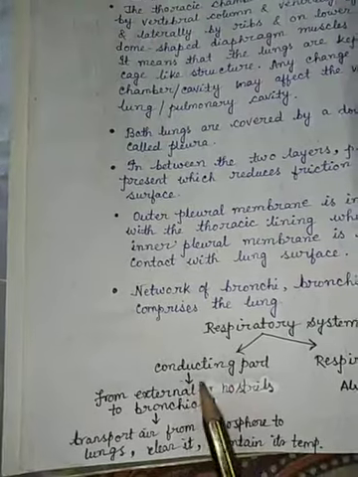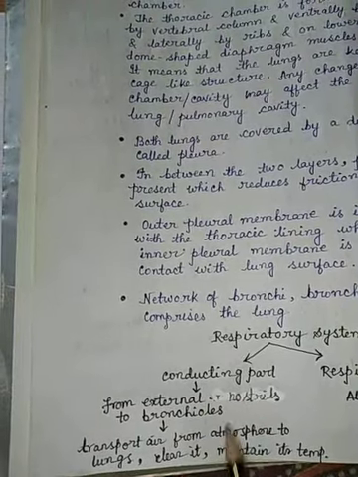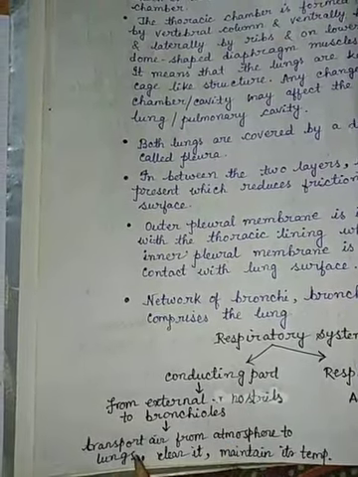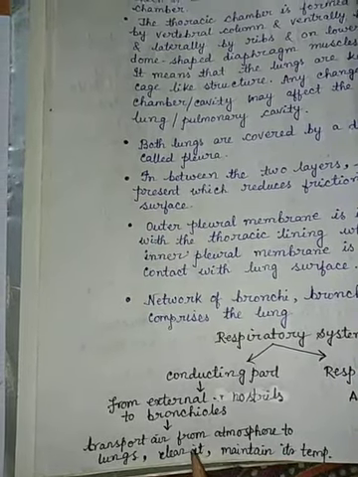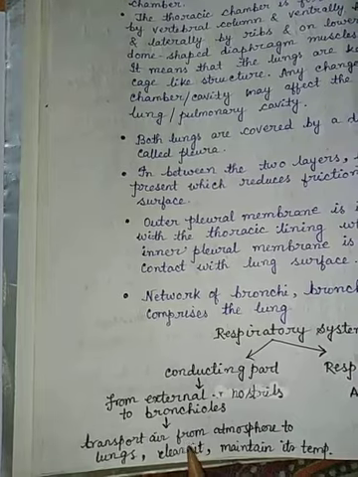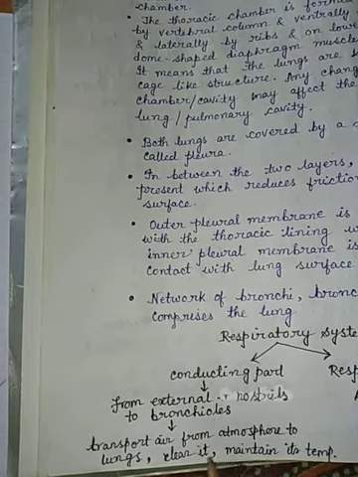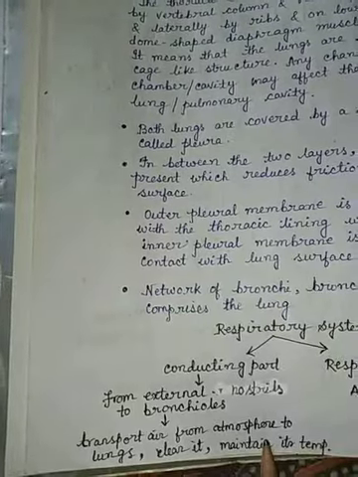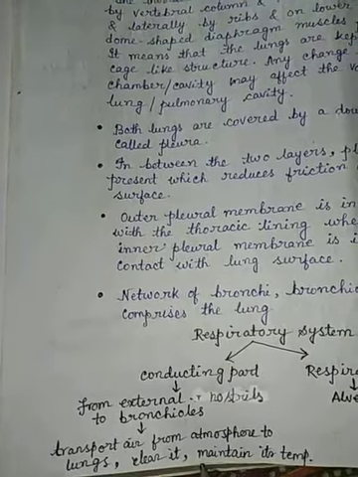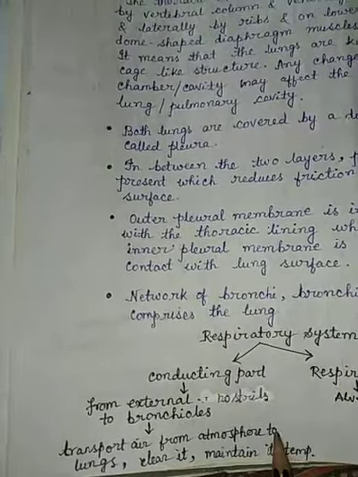Through these parts, air passes and ultimately enters the lungs. They also clear any foreign particles present, and maintain the air at body temperature.